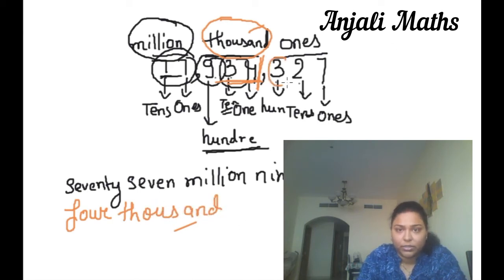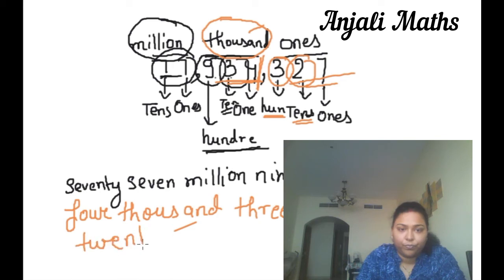Now start the next 3. 3 is at the 100 position, so first 300, and 2 is at the tens position, so we can write this 27. This is the answer. Let's see the next example.